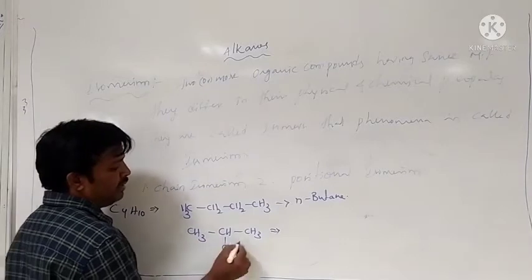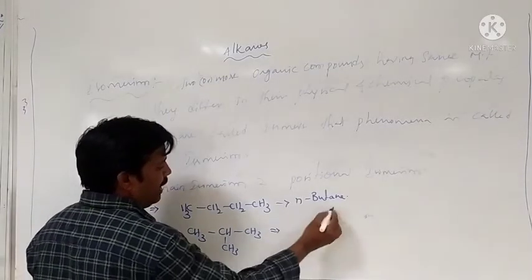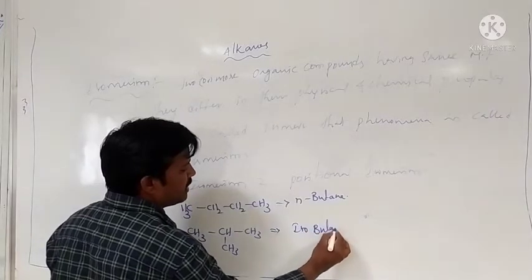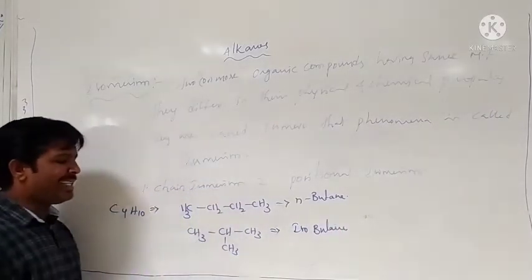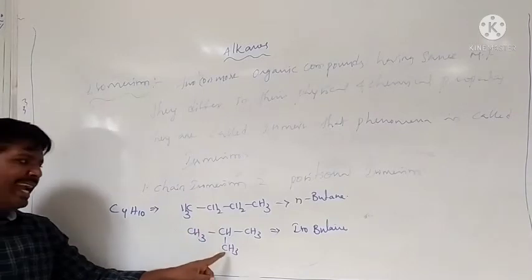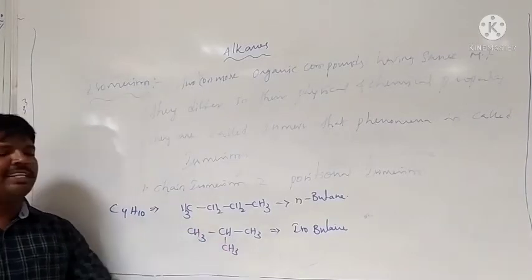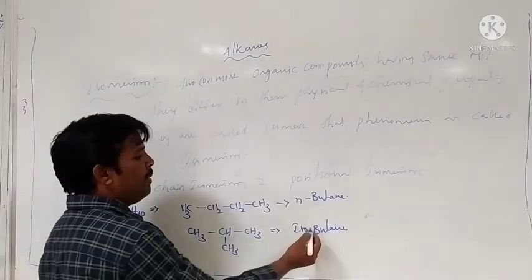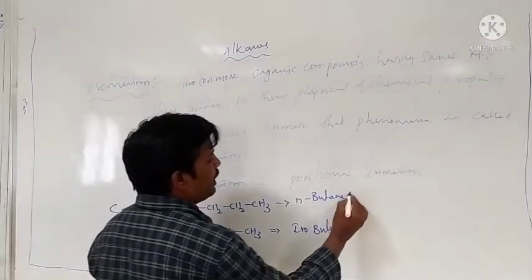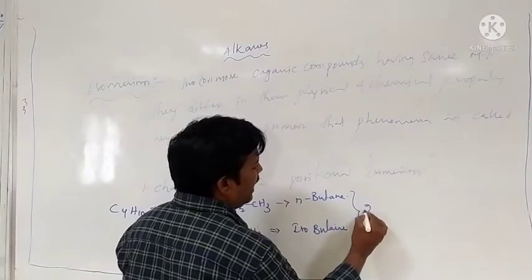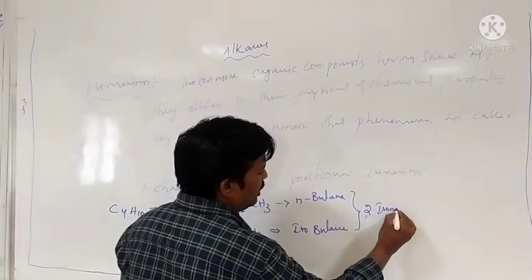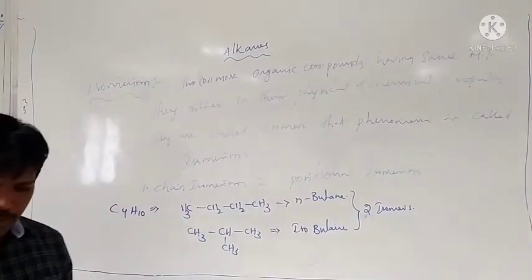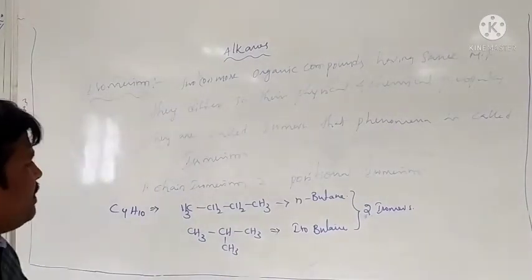Therefore, the first is n-butane and this is called isobutane. The second carbon with one side attached with the methyl group is called iso. For C4H10, two isomers are possible.